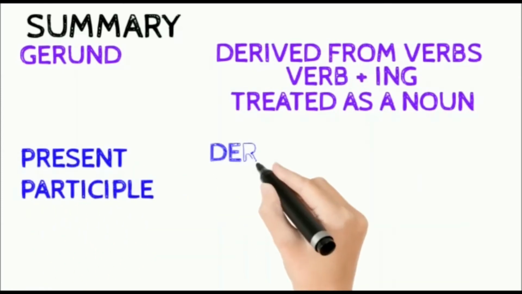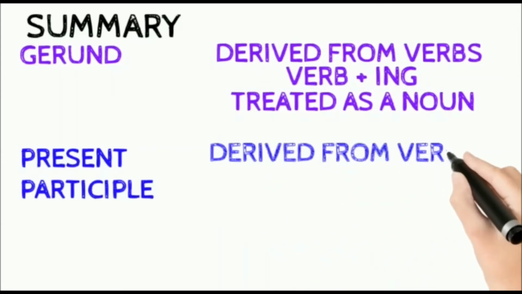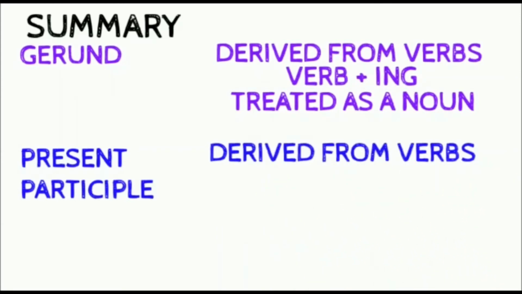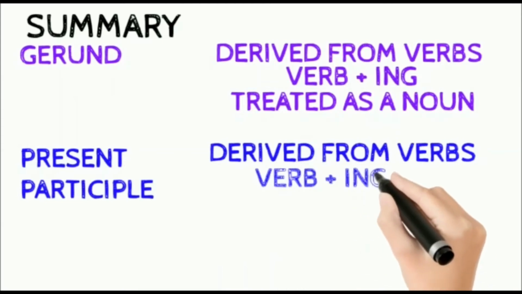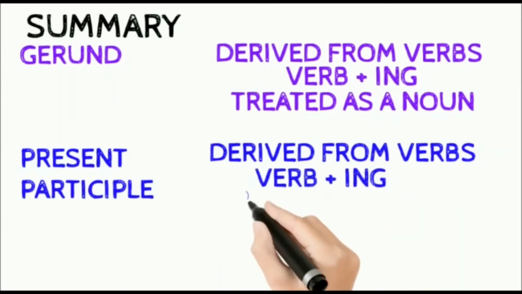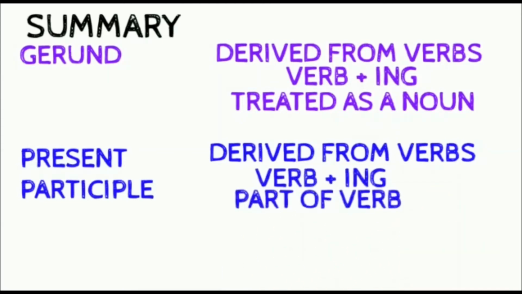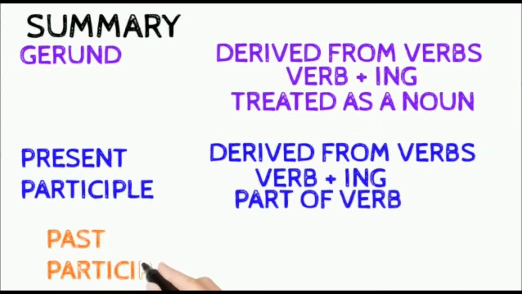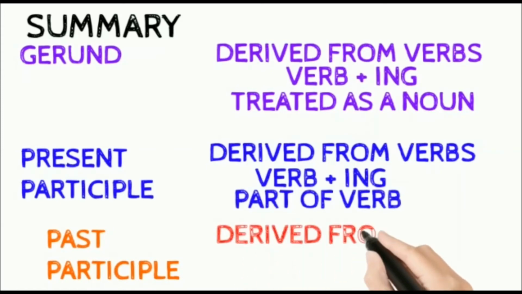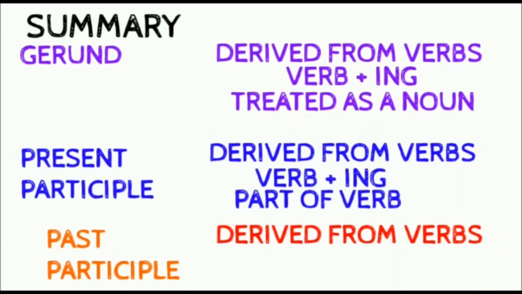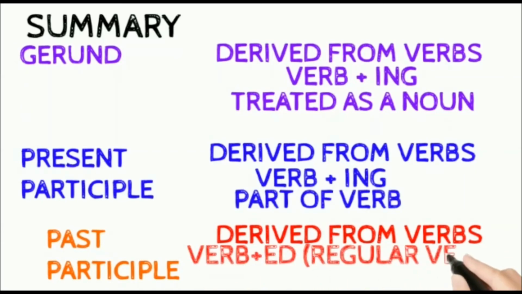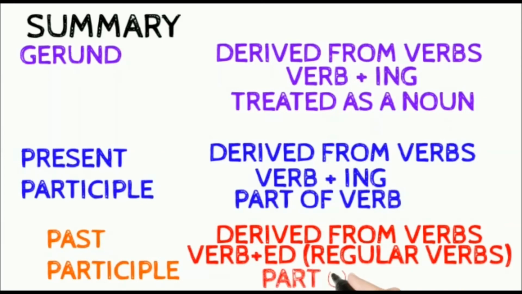Present participle is also derived from verbs. It is formed by adding ing to the verb, just like a gerund. But here it is treated as a verb. It is a part of a verb. The past participle is also derived from verbs. The ending is ed for regular verbs. It is verb plus ed. It is treated as a verb. It is a part of a verb.